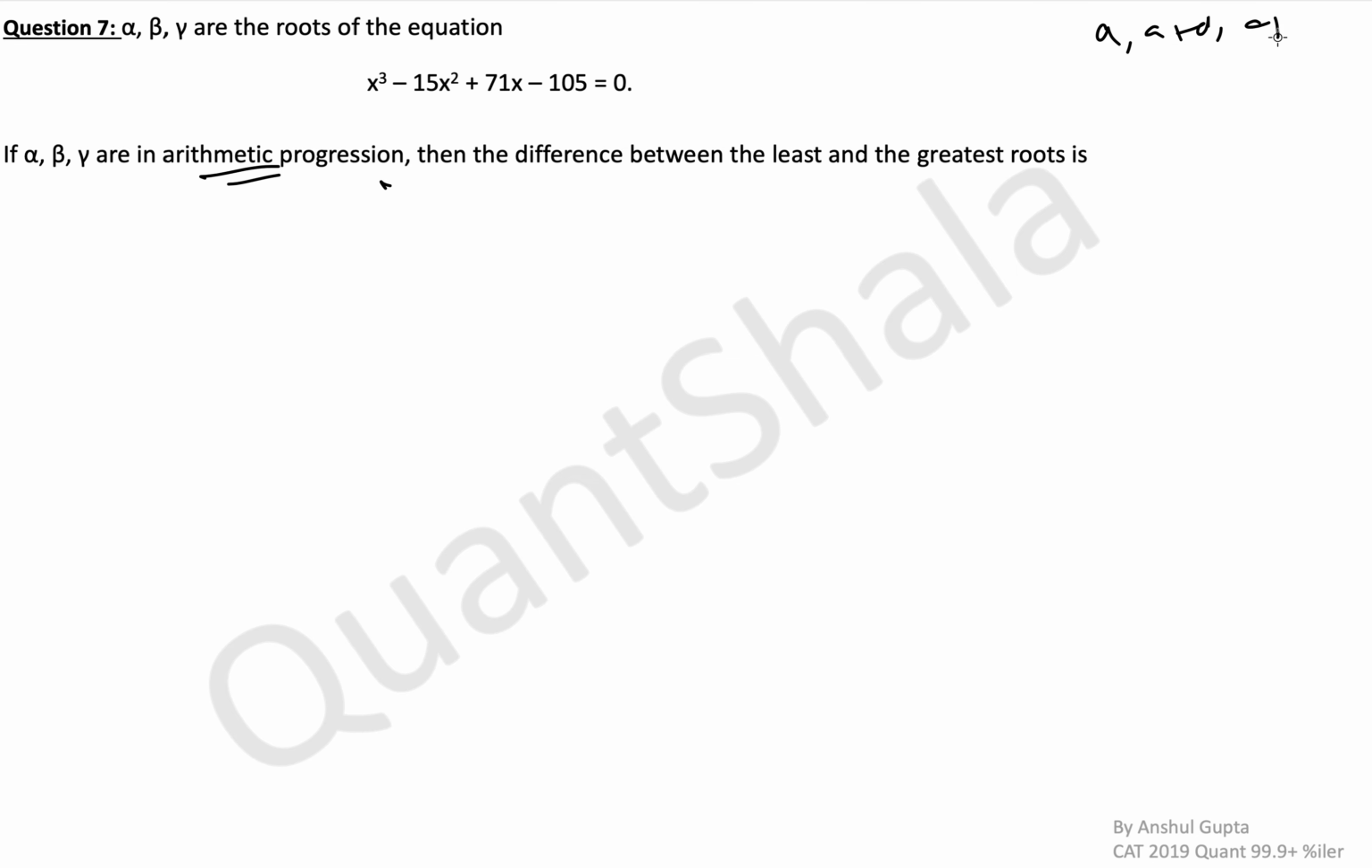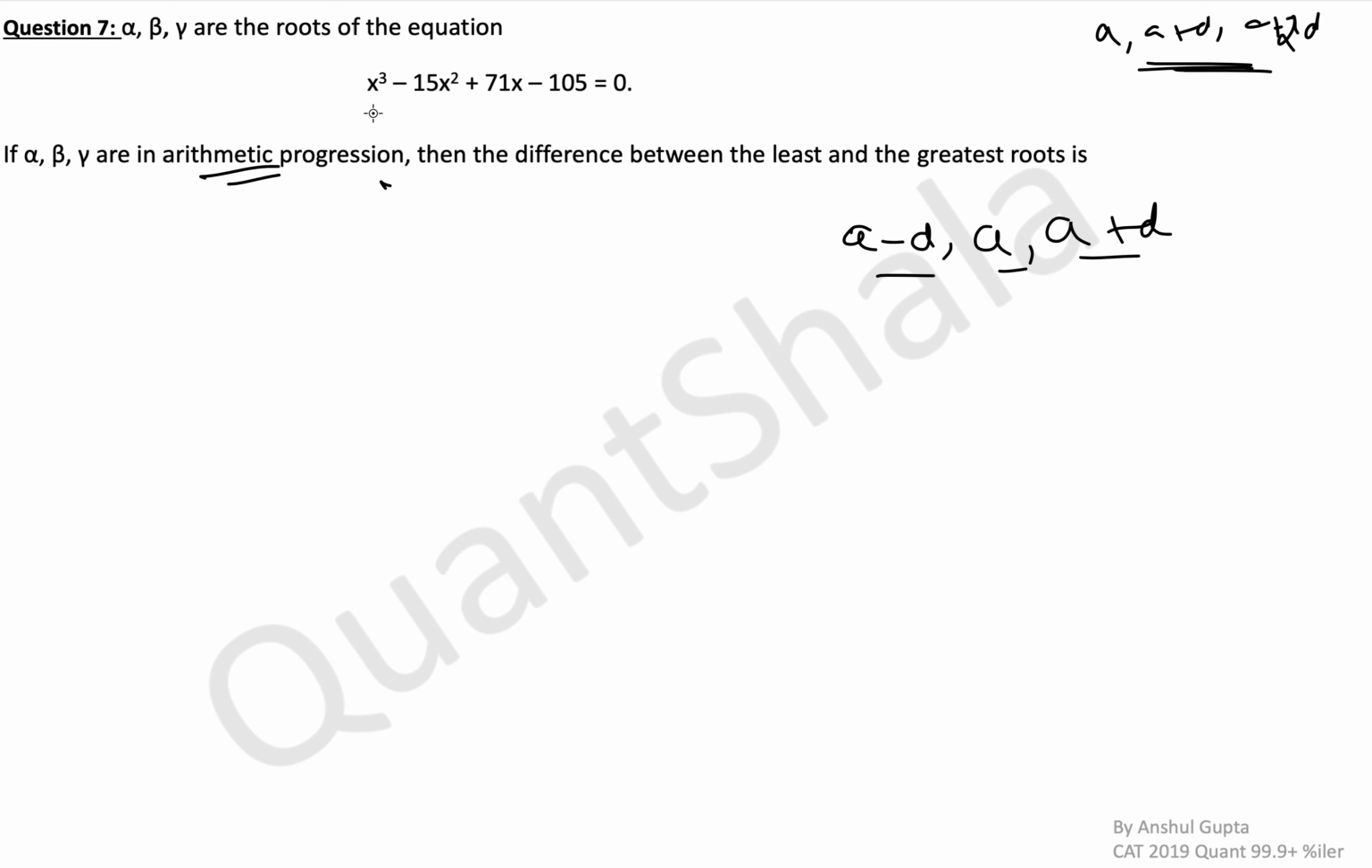a, a plus d, a plus 2d. But we will not take it in this way, though these are also in arithmetic progression. Generally, to simplify calculation, we take the roots as a minus d, a, a plus d. Okay. So that when you add all these roots, this becomes 3a. D gets cancelled. Here d won't get cancelled.